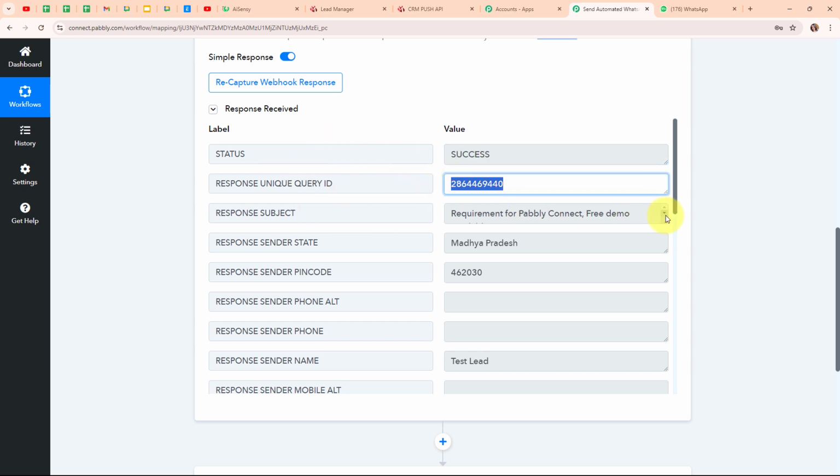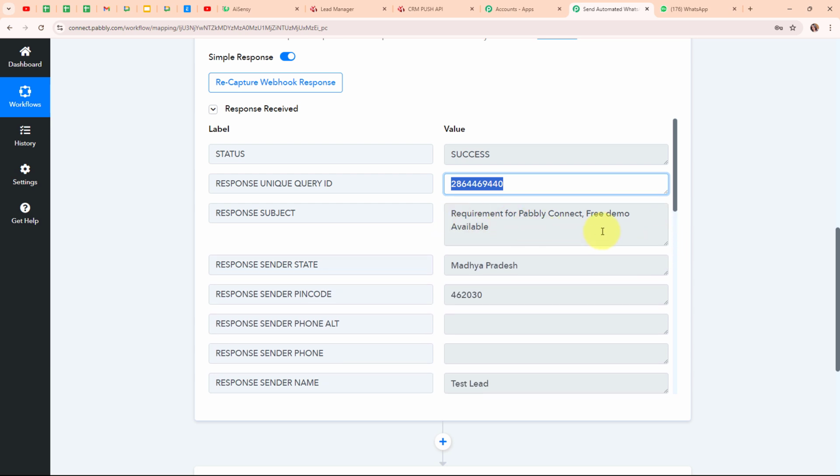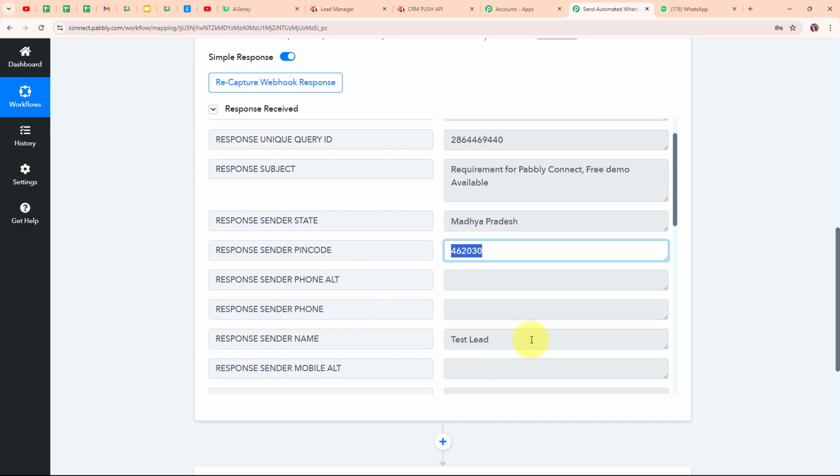Here you can see the subject which says requirement for Pabbly Connect free demo available. So here if you're running a live lead and you're receiving live queries, then this response subject will be of your live query received. And here you can see the sender state, that is Madhya Pradesh. Here you can see the sender's pin code. Here you can see the sender's name, that is test lead.